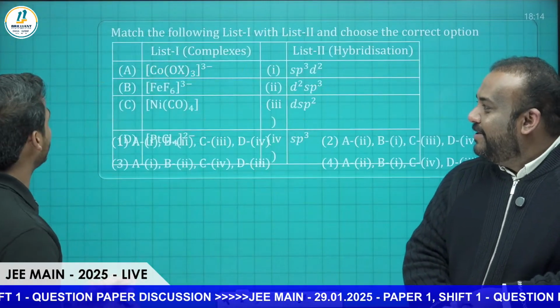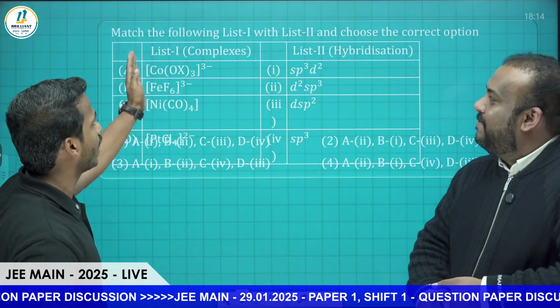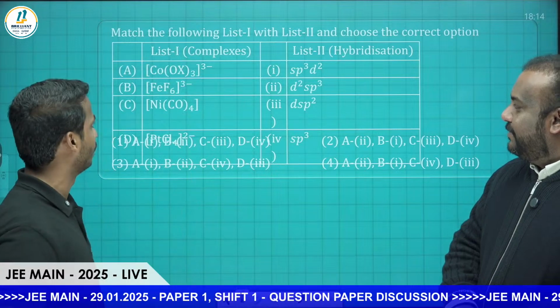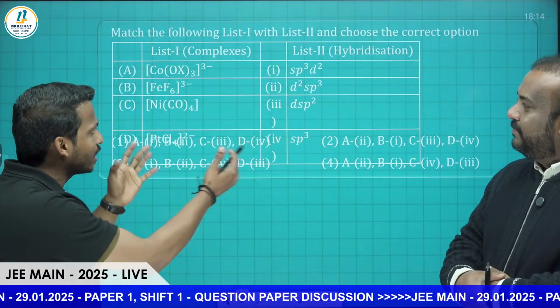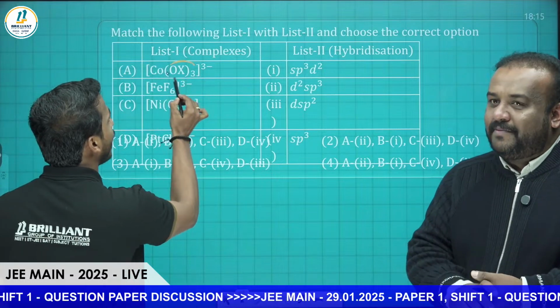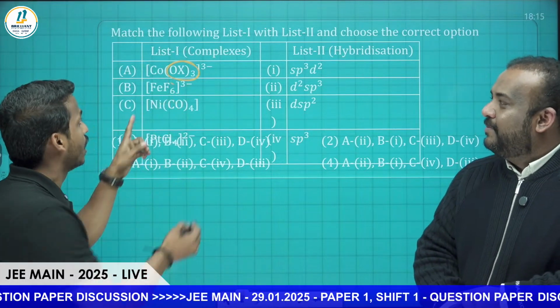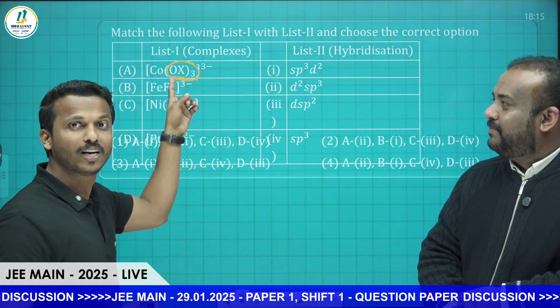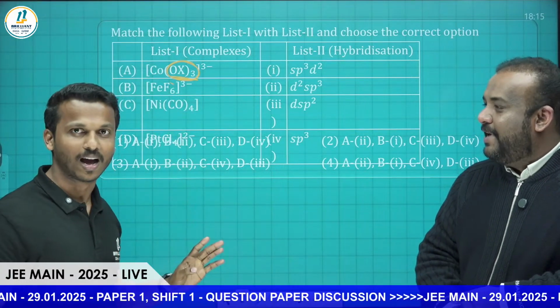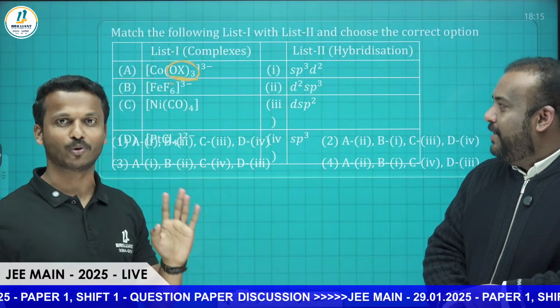Okay, the next question is to match the following. List 1 is given some complexes, and list 2 they gave some hybridizations. So easily we can match the following. If it comes, we can easily find the answer. So Co(ox)3, oxalate, what is the coordination number here? Coordination number is 6. Coordination number 6 means it is octahedral, either sp3d2 or d2sp3.